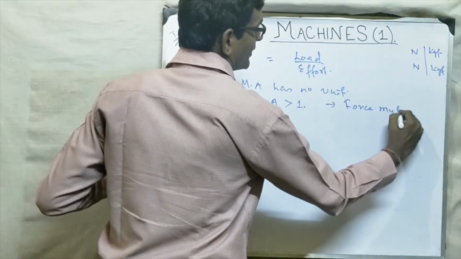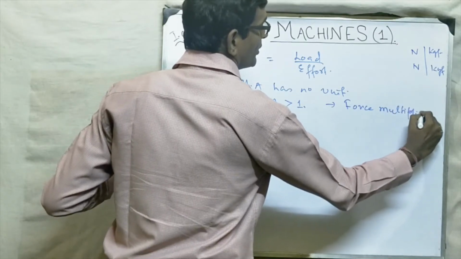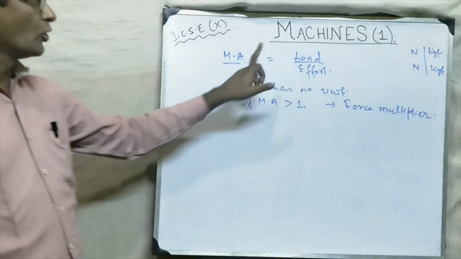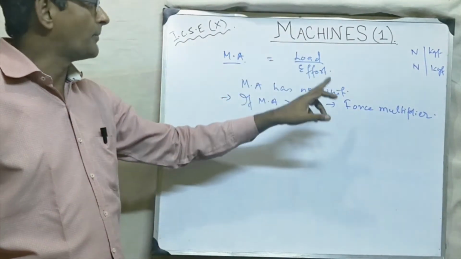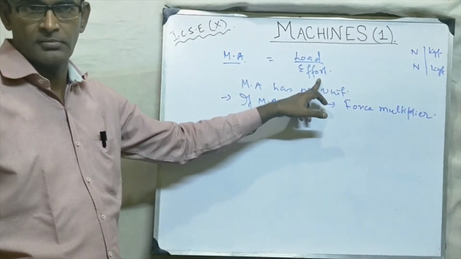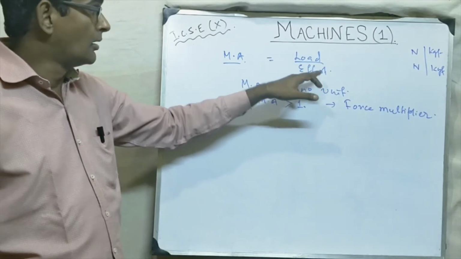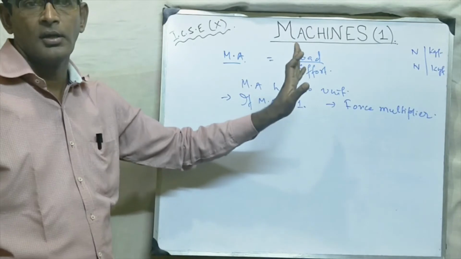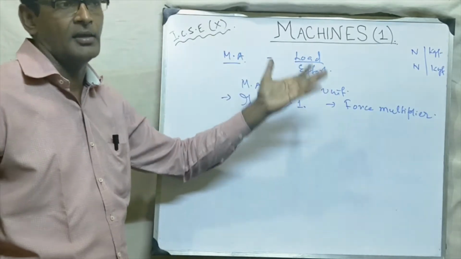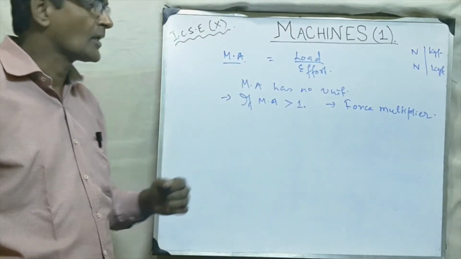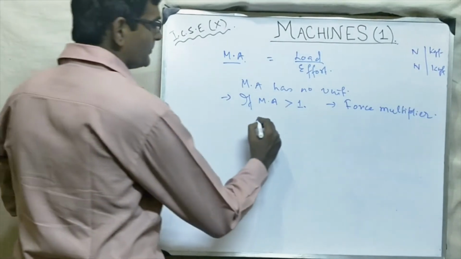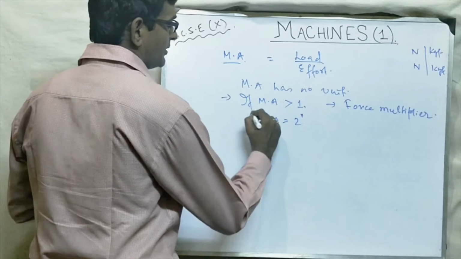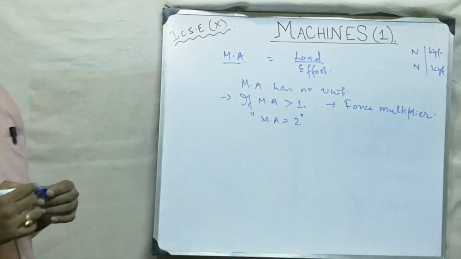Force multiplier means that more load can be overcome by applying less effort. मतलब हम लोग जितना लोड है उससे कम एफर्ट देना होगा. मान लो 10 kg लोड उठाना है तो 5 kg से हो जाएगा. For example, please note down this question: what do you mean by the statement MA of a machine is 2?